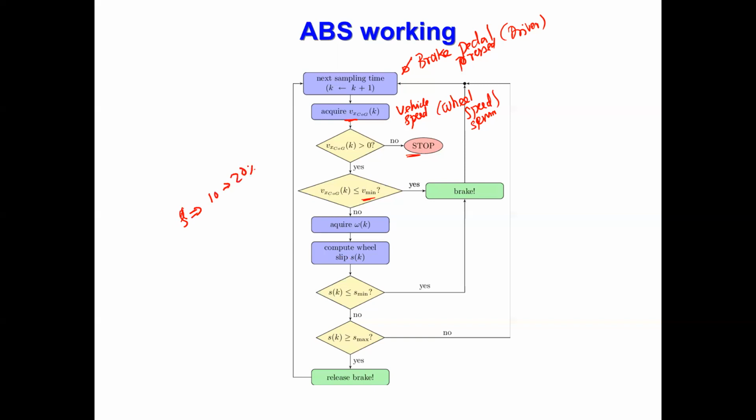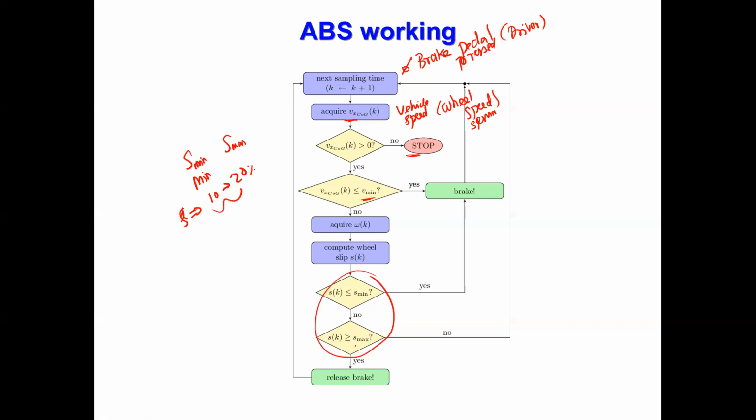How will you calculate wheel slip? Acquire omega k, then compute the wheel slip. Once the wheel slip is computed, if it is equal to or lesser than S, the minimum wheel slip, then apply brake. Otherwise, if the wheel slip is greater than or equal to the maximum slip, we call this S min and this S max. So we want to maintain the slip within this range.